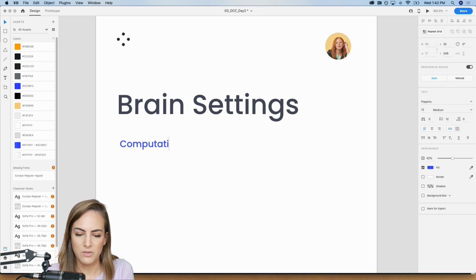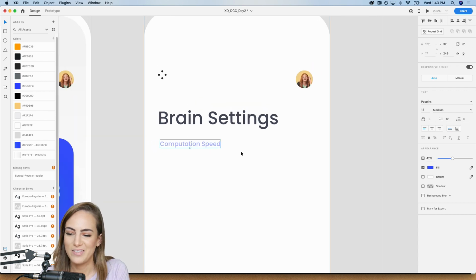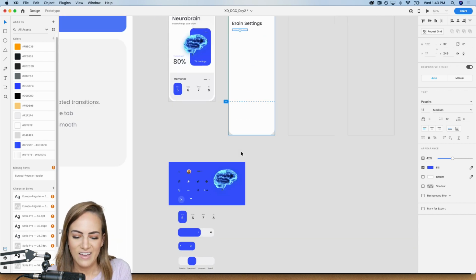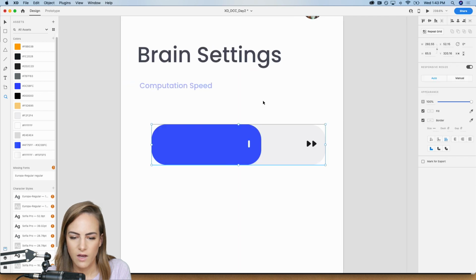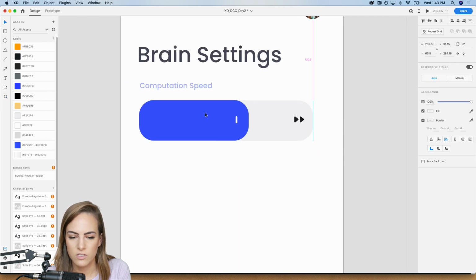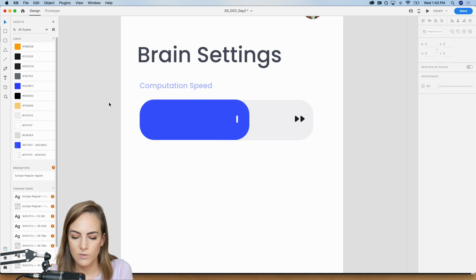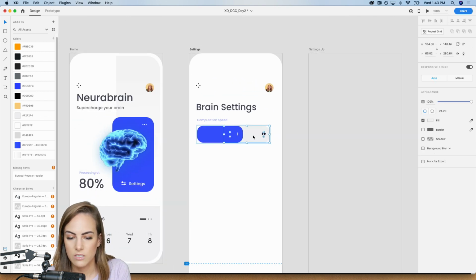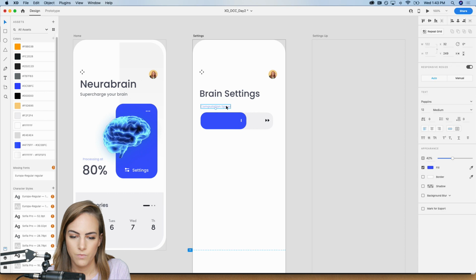So like computation speed, maybe we just want to be really fast thinkers. And I already made a few of these just for the sake of time, since I want to show more of the auto-animate portion of this. But really it's just two rectangles and then some icons, and then rounded those corners. So we'll copy this and we'll keep making some more controls here.